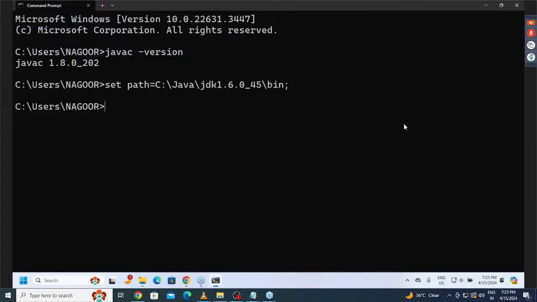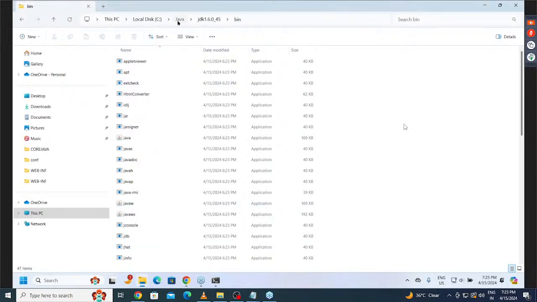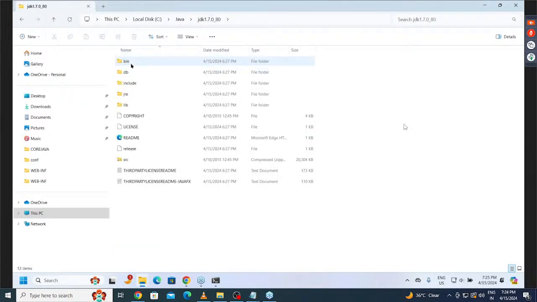Paste here. Now tell me what version I set now? 1.6 version here I provided. Now see this one, javac -version. Now here what we are getting, sir? Now check this one. Which version of the Java here we are getting? 1.6. That's nice.